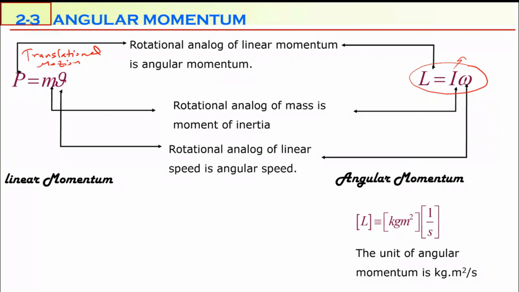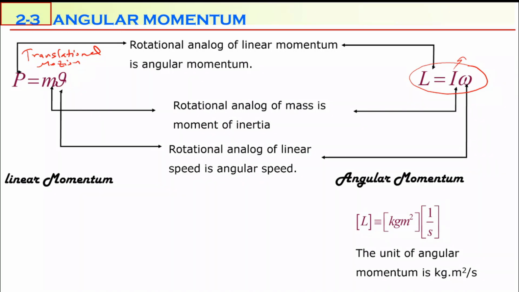This makes sense because assume that there are two disks, one of them with a greater moment of inertia, the other one with a smaller moment of inertia. Both are spinning with the same angular speed. Which one is harder to stop? What do you think? The one with the greater moment of inertia. Of course, it's harder to stop, because moment of inertia is the resistance of an object to accelerate. When you try to stop an object, you try to accelerate it. That's why the object resists that. With greater moment of inertia, it's harder to stop.